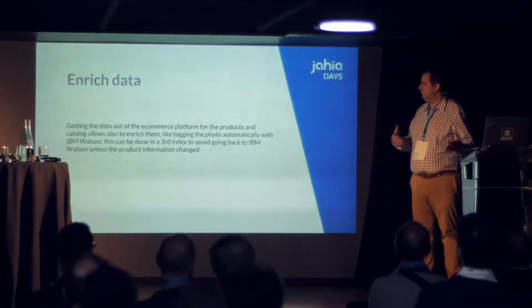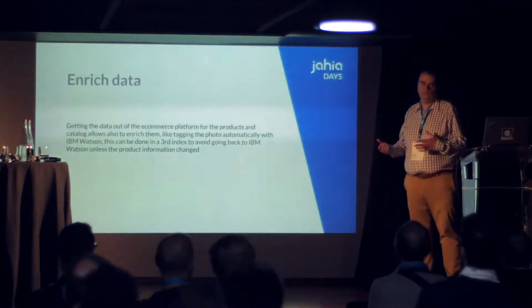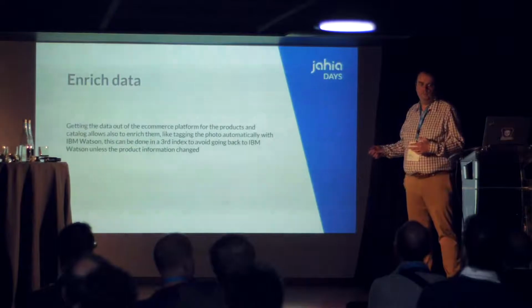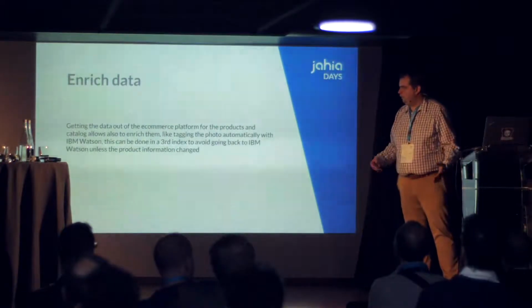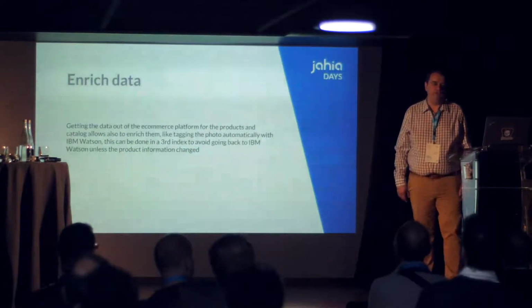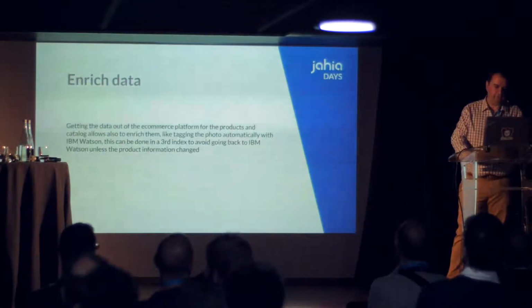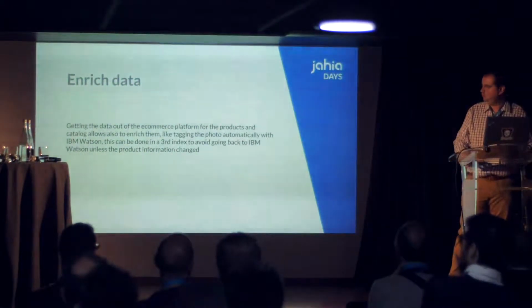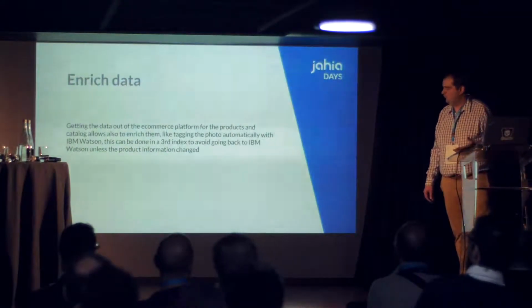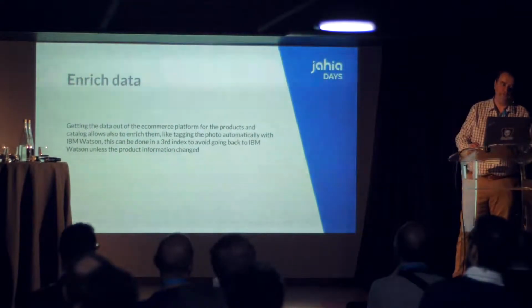So we have one index for the categories, one for the products, and one for the image tagging. This way we ask Watson only when we have really new products. As most of those third parties charge you by the API call, it's also a way not to make too many useless calls to them.